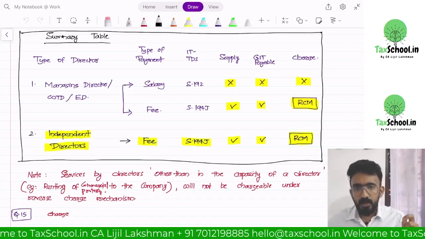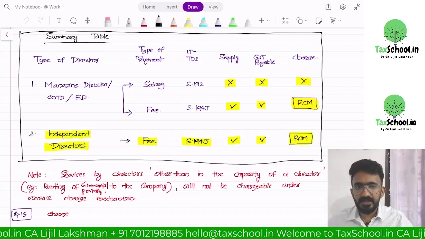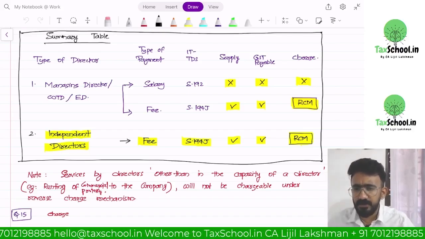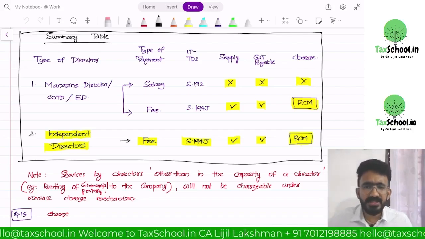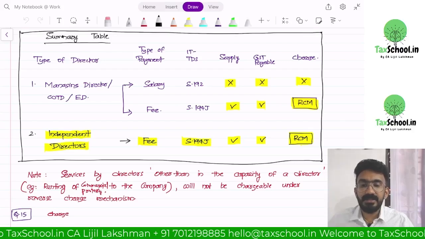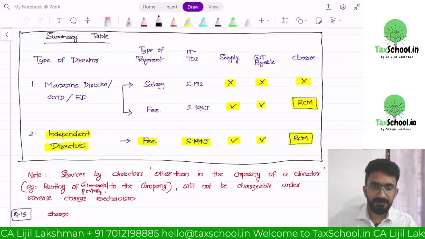What if the director is getting a fee for providing a service outside the salary employment contract, such as attending board meetings or consultancy? Then the company would have deducted TDS under 194J.